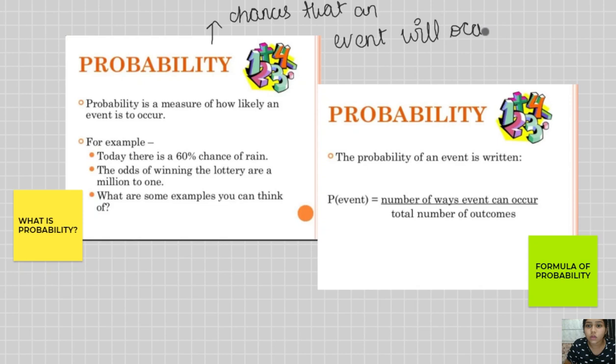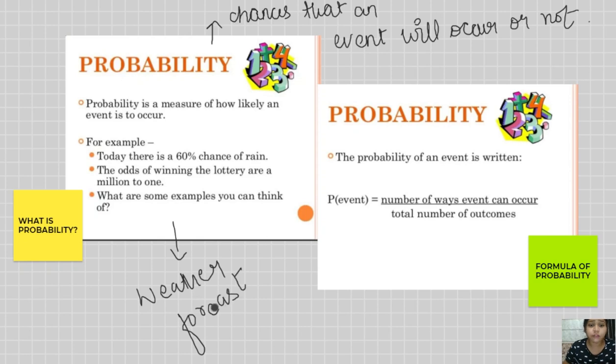Okay, now let's move towards the example. For example, there is a 60% chance of rain. You can take the example of a weather forecaster. They generally say that today may be partially rainy, partially sunny, partially humid, or anything.